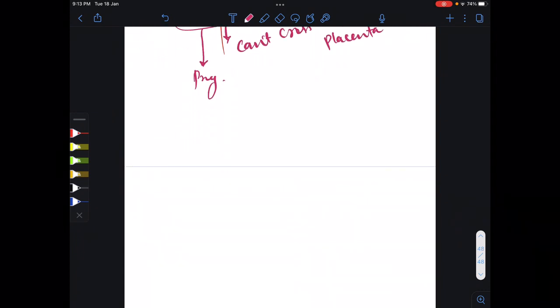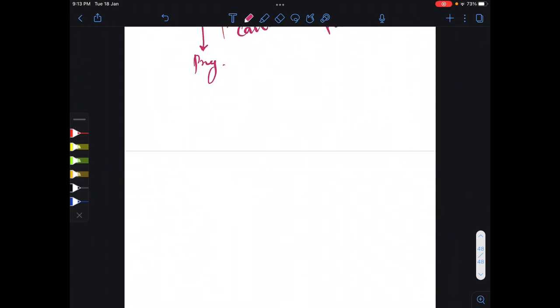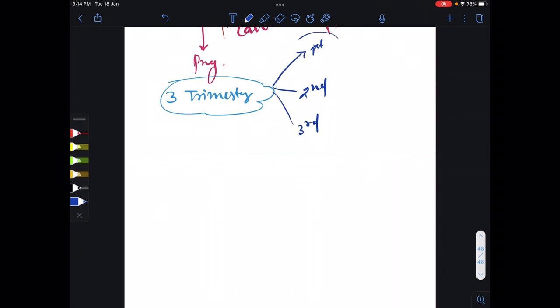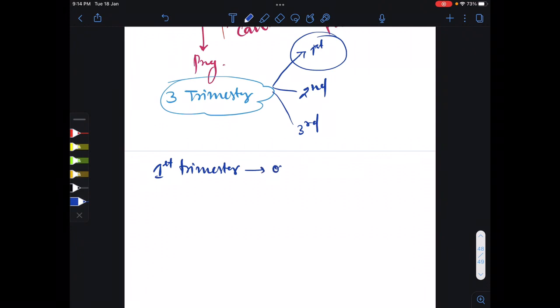So now let's try to understand one thing. In pregnancy, we mainly divide pregnancy into 3 trimesters. Everybody knows 3 trimesters: first, second and third. You have to understand here that in the first trimester, organogenesis occurs.